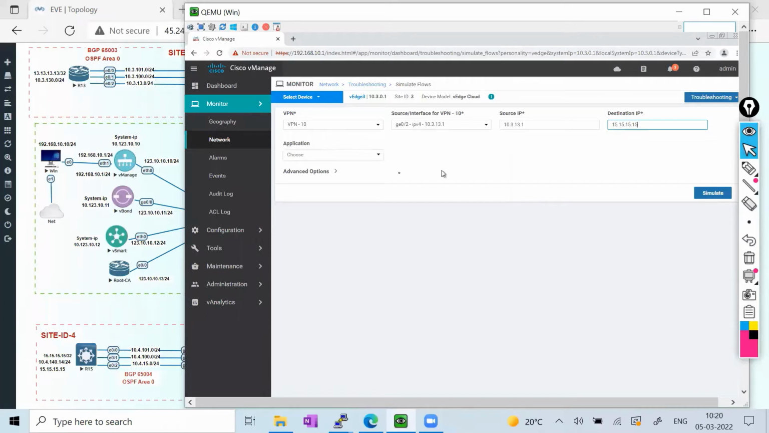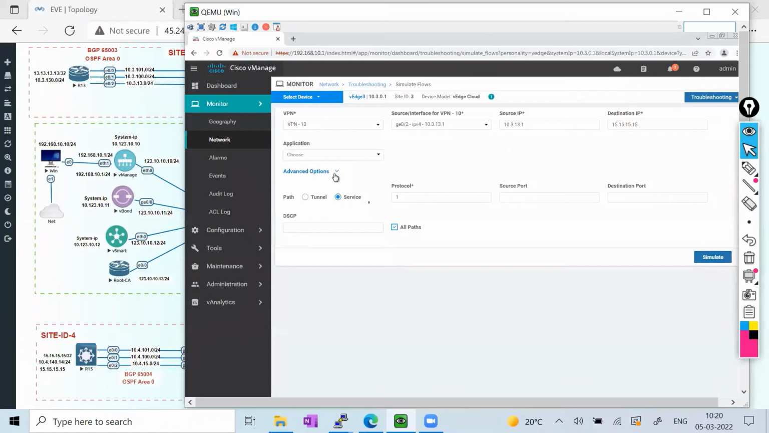Then we have the advanced option also, so I'll select advanced. It is asking which path you want to take, tunnel or service. I'm talking about the service VPN right now, not the tunnel VPN, which is the transport one. So I'm going to select the service VPN because I'm originating service VPN traffic.